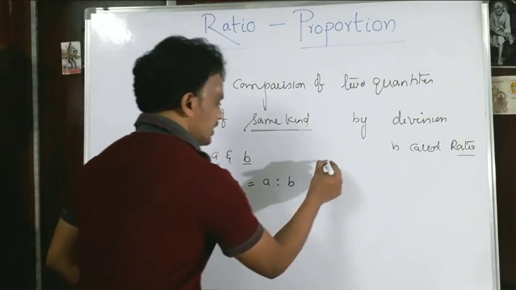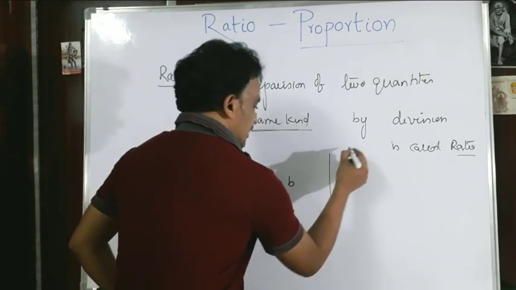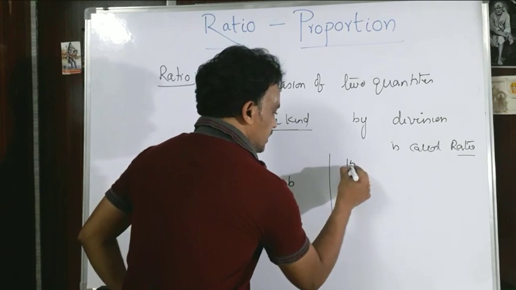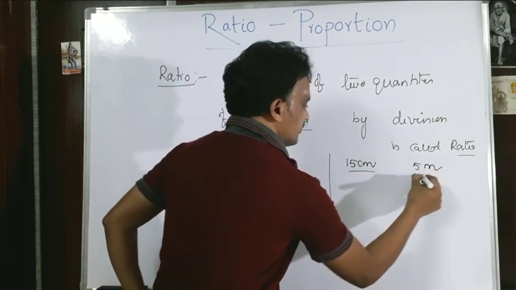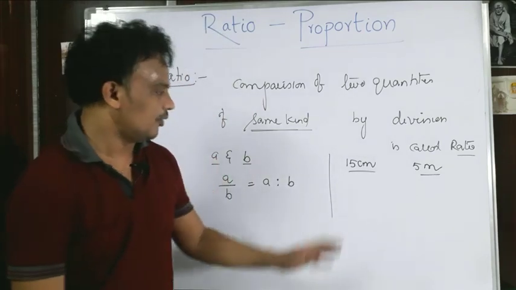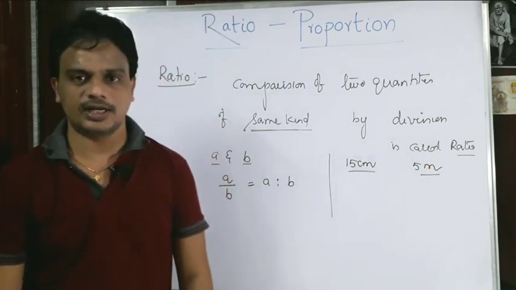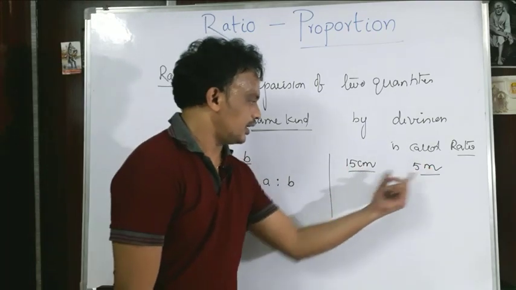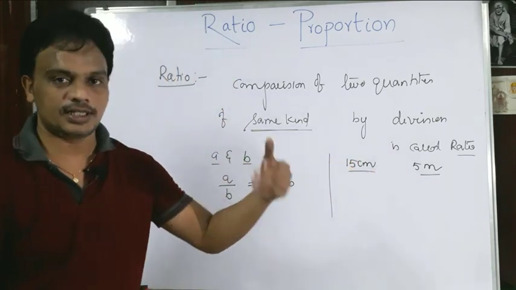So what are two quantities of the same kind? Let us take two quantities. Suppose here 15 centimeters is there and here 5 meters are there. Suppose they are two lengths. One is 15 centimeters, another is 5 meters. I think they are not of the same kind, am I right or not? Both are not in the same units, so I cannot compare them. In that case, what am I going to do?